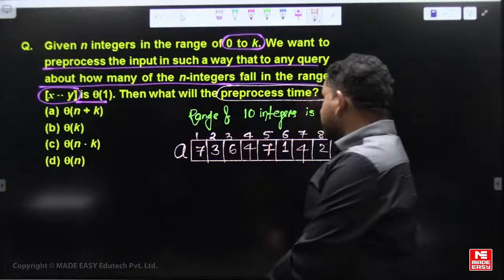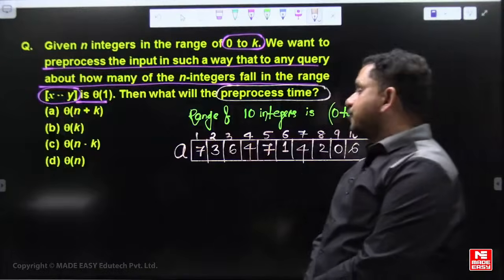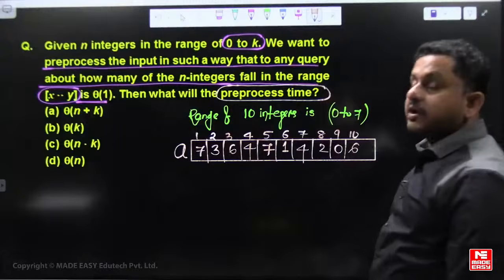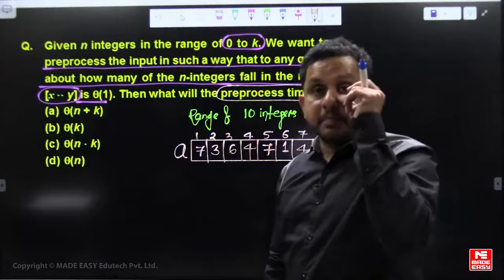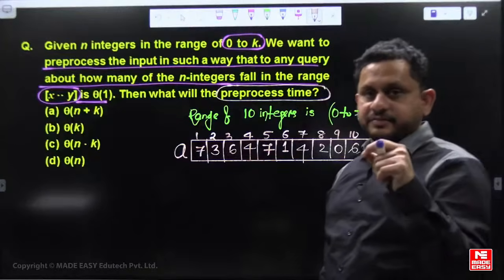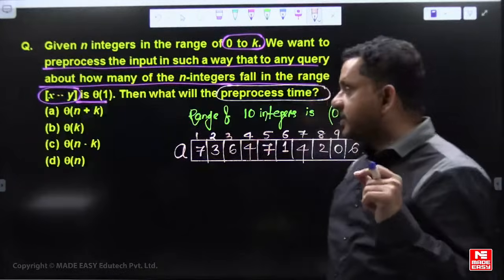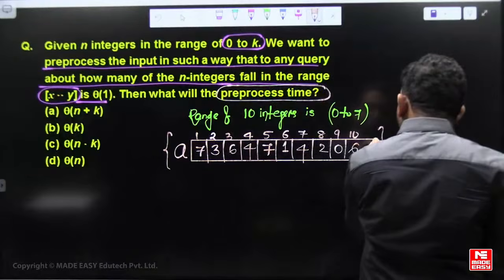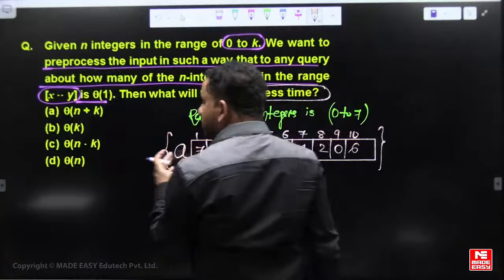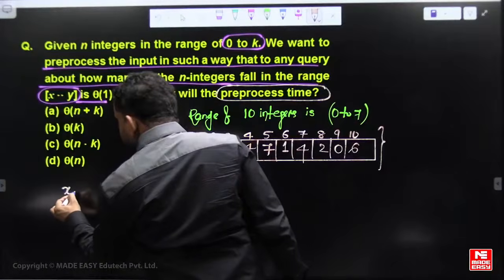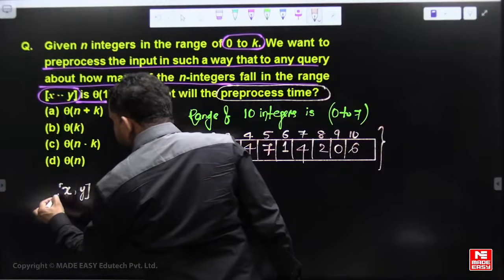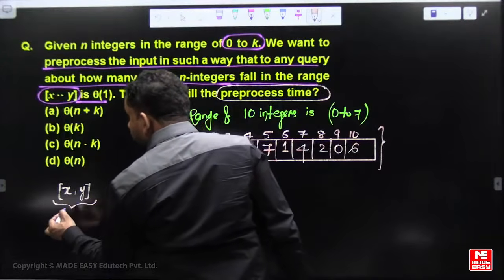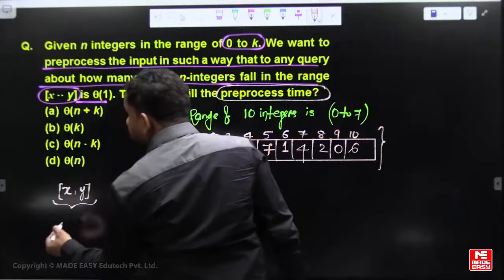Now, if I ask the question, how many integers between 2 to 4? If you scan the whole array, you can find the number of integers between 2 to 4, but it requires order of n time to scan it. But what he is saying is do some pre-processing for this array so that you should be able to answer how many integers exist between x to y in constant time.